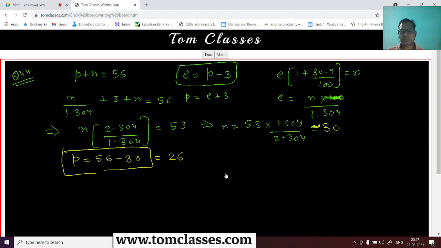So the element has to be 26 Fe, with a plus 3 charge. The mass number will be 56 and the plus 3 charge will be there. So that is what it is going to be.